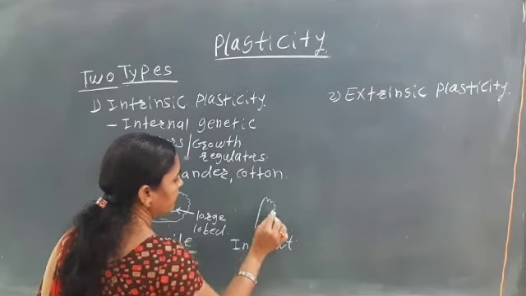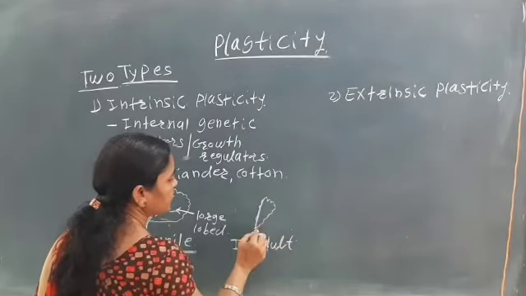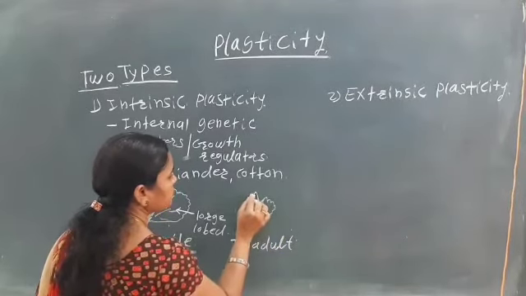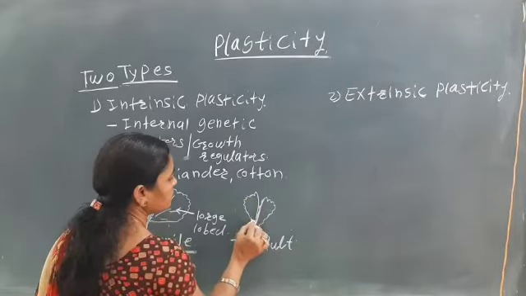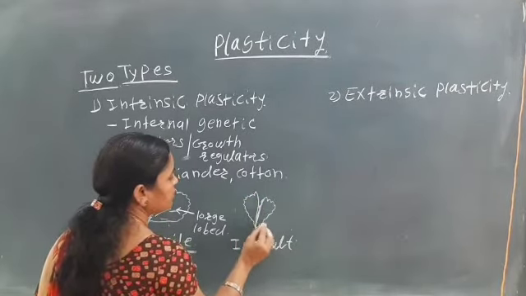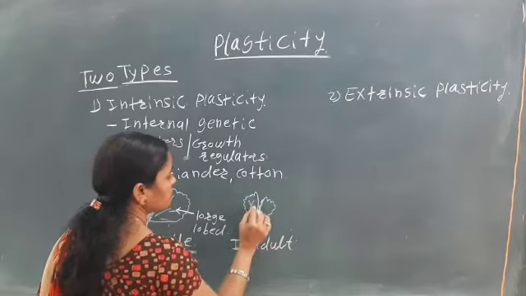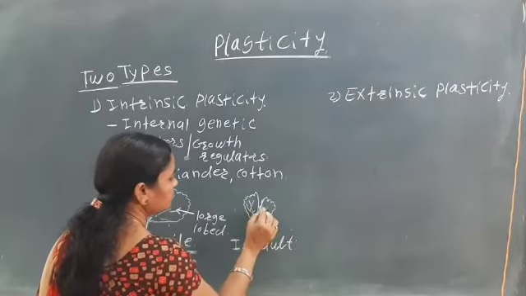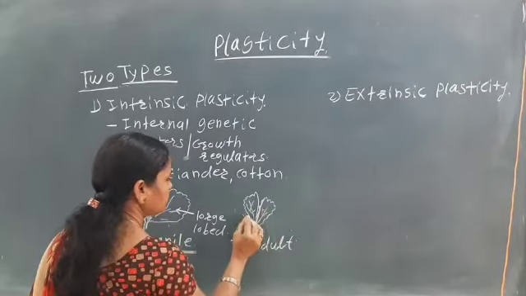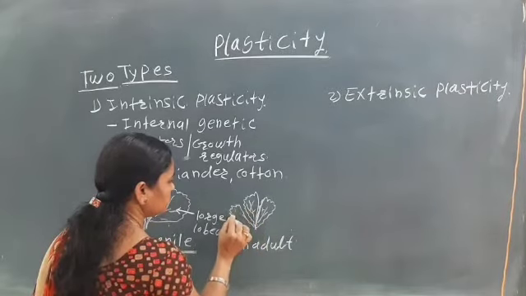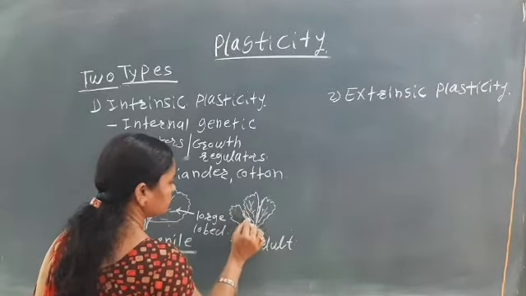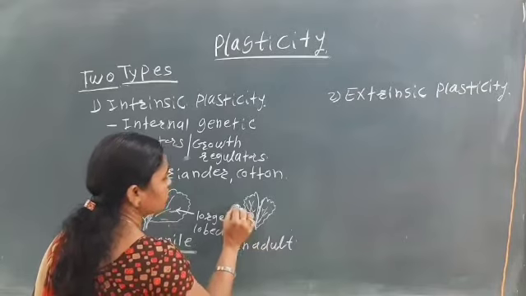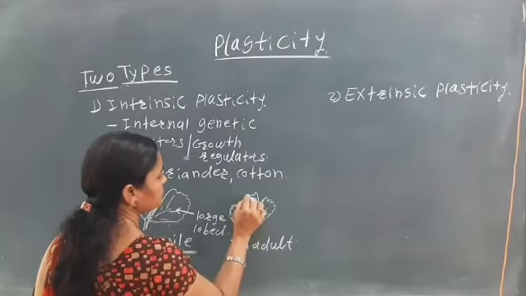If we see the adult condition, they are slender and feathery. That is, they show feathery structures.